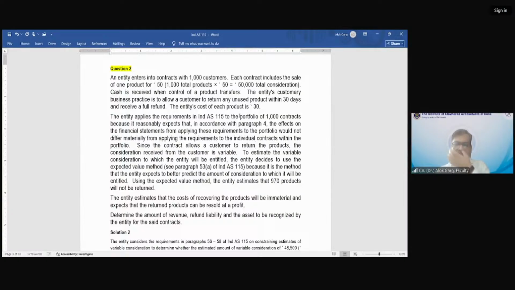So basically, the company is saying that we will apply this requirement to the entire portfolio. Since the contract allows a customer to return the products, the consideration received from the customer is variable, right? You are not aware whether you have to return that money or not. It is variable.